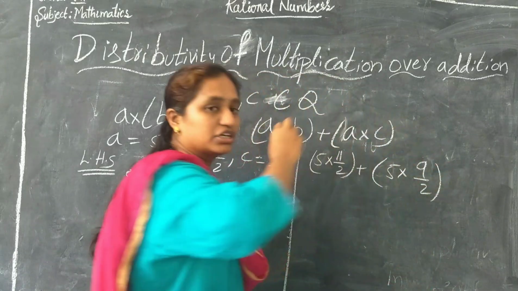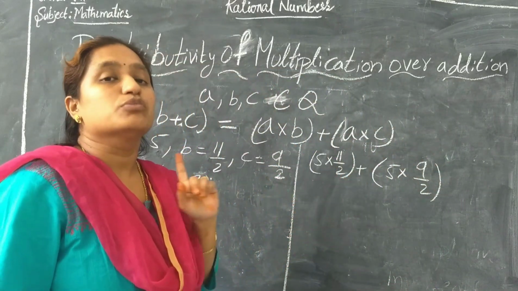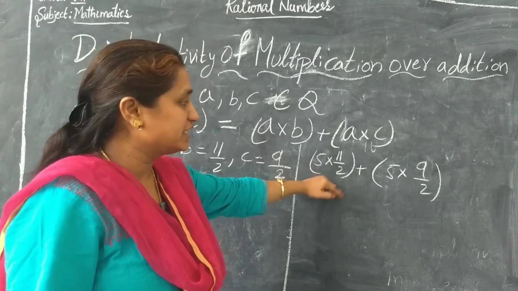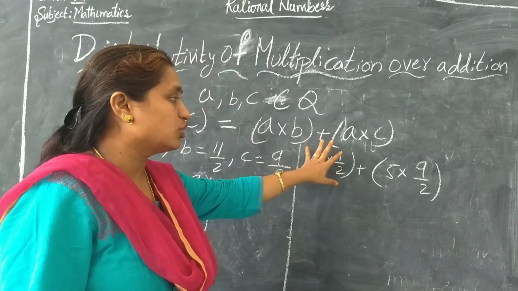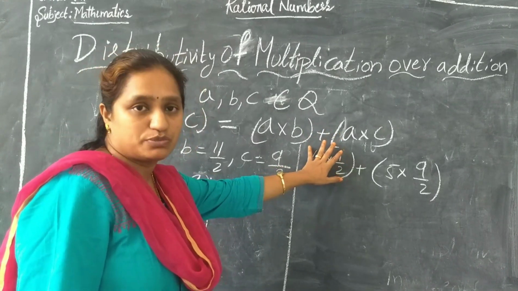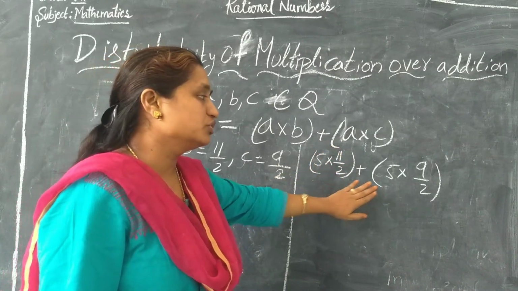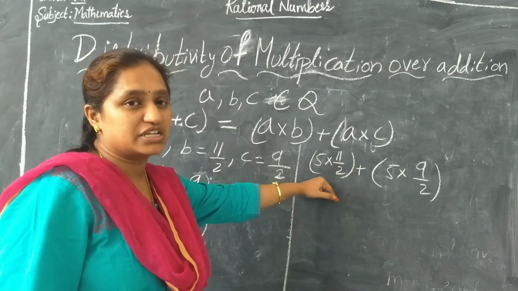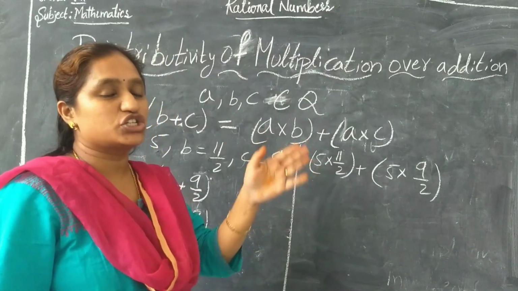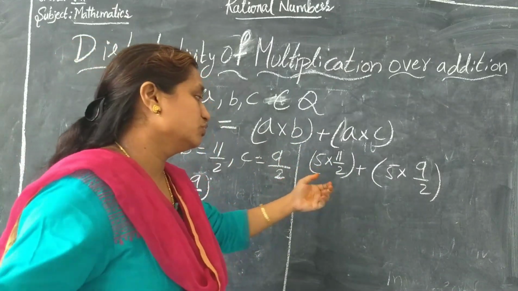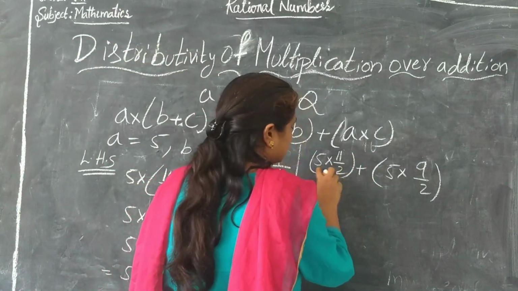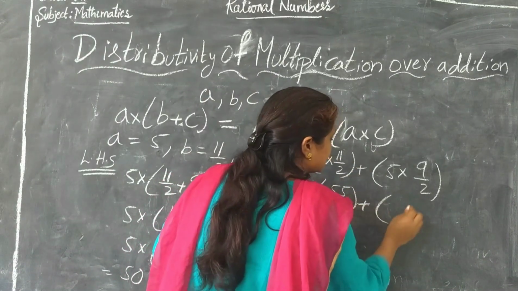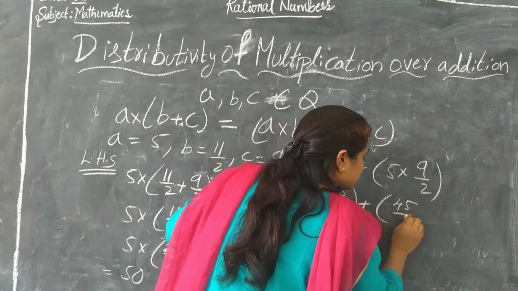Now, what we have discussed earlier according to BODMAS rule: whatever binary operations are present inside the bracket, that has to be done first, and then we move on to other operations of division, multiplication, addition and subtraction. So 5 into 11 is 55 by 2 plus 9 5s are 45 by 2.